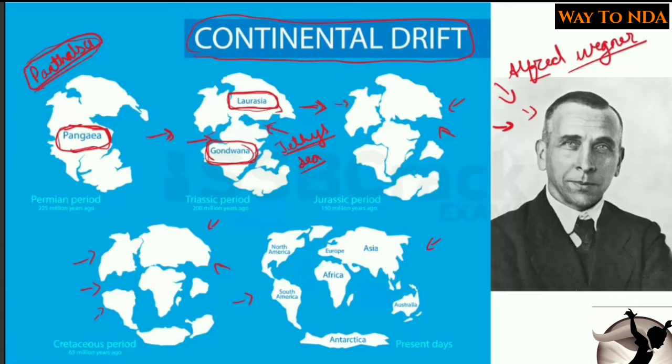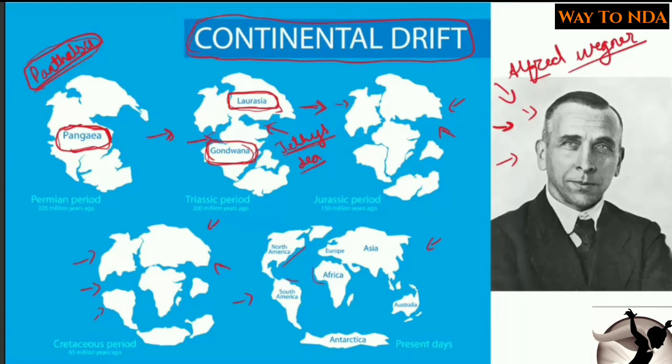So now we know that we have 7 continents, and he said that the present day continents are a result of a separation of a single landmass. This was the continental drift theory put forward by Alfred Wegener.